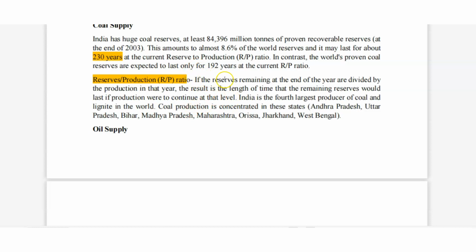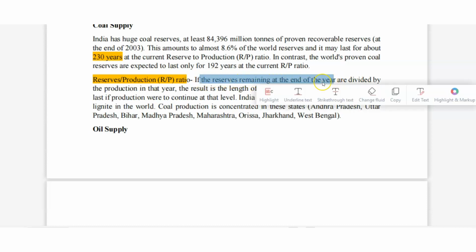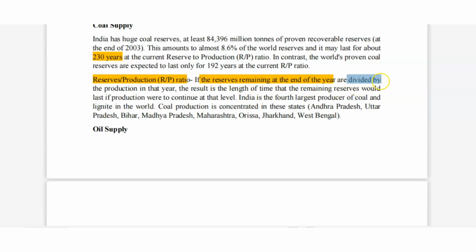Here the definition is: the reserve remaining at the end of the year divided by the production in that year is known as the reserve-to-production ratio. For example, think of 2022. How much reserve is there in 2022, divided by the production in that year. How much I produced in that year. That one is the reserve-to-production ratio.